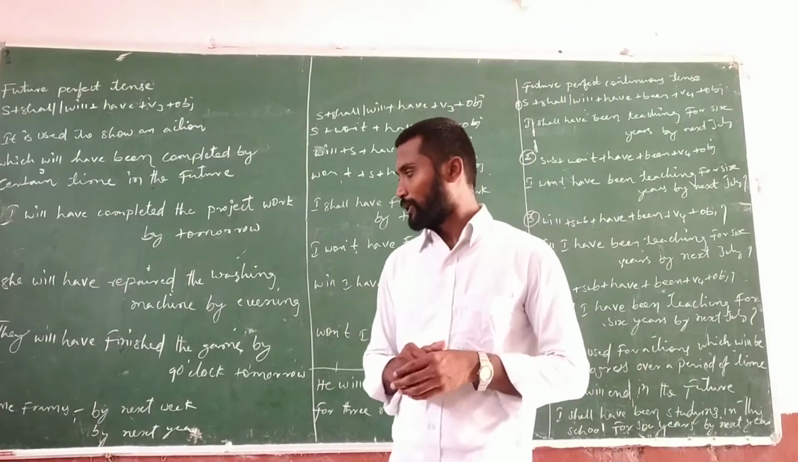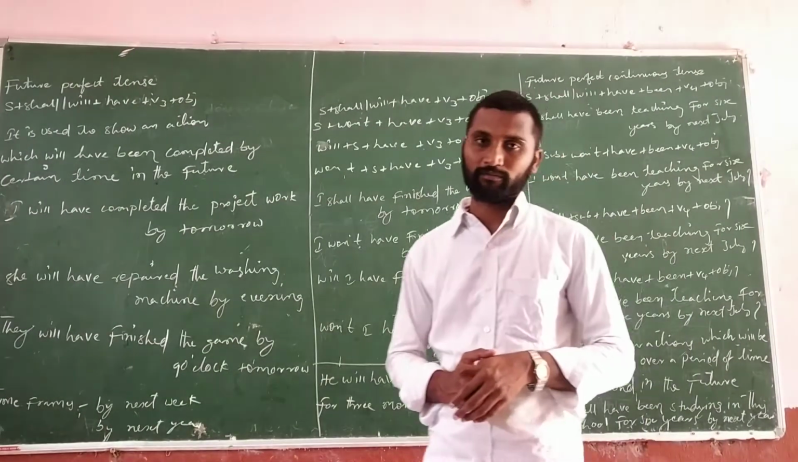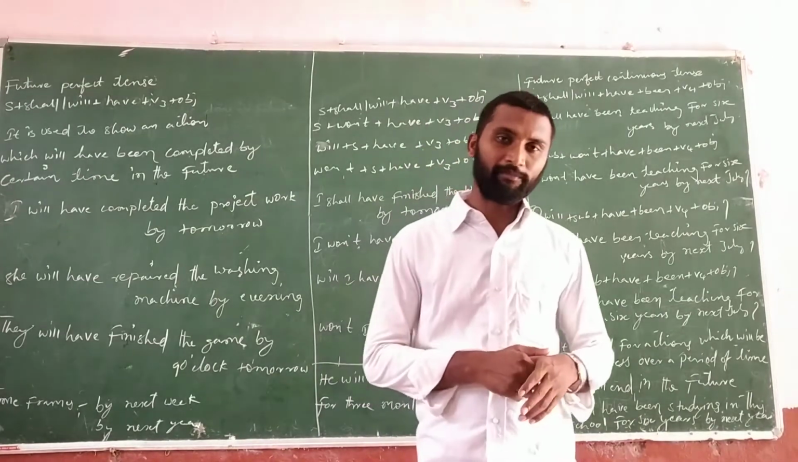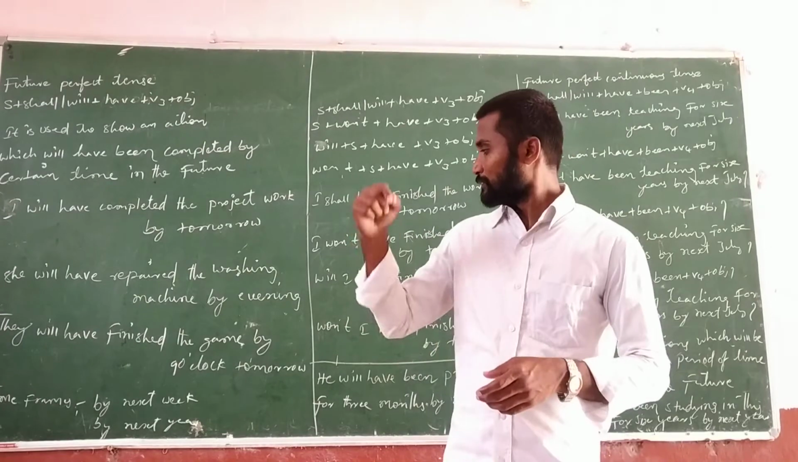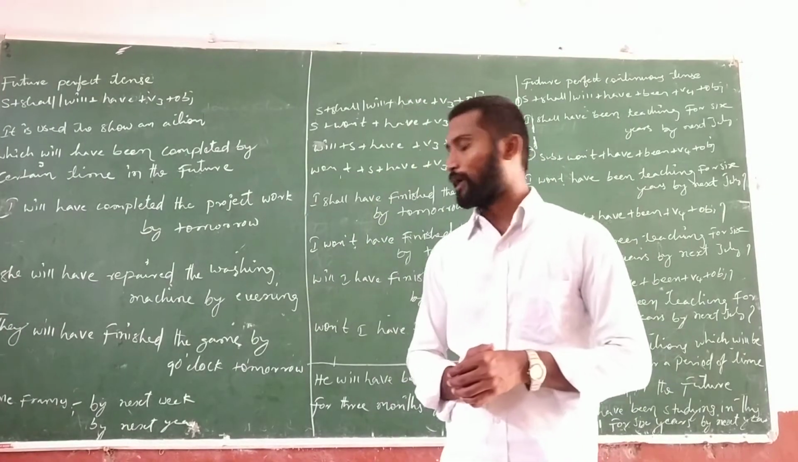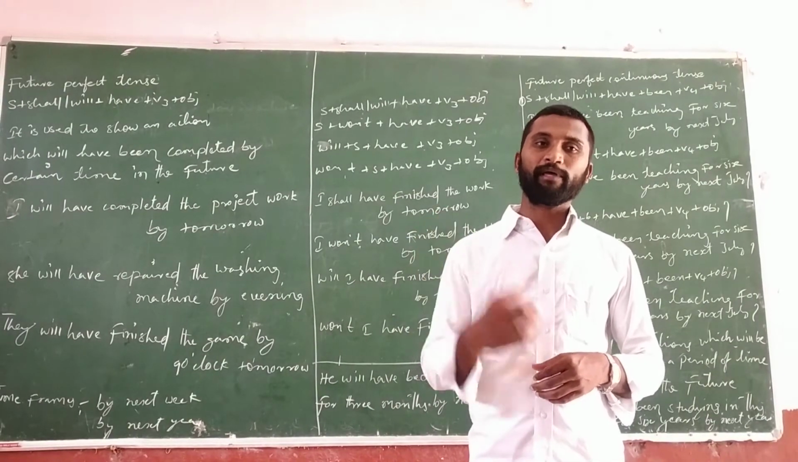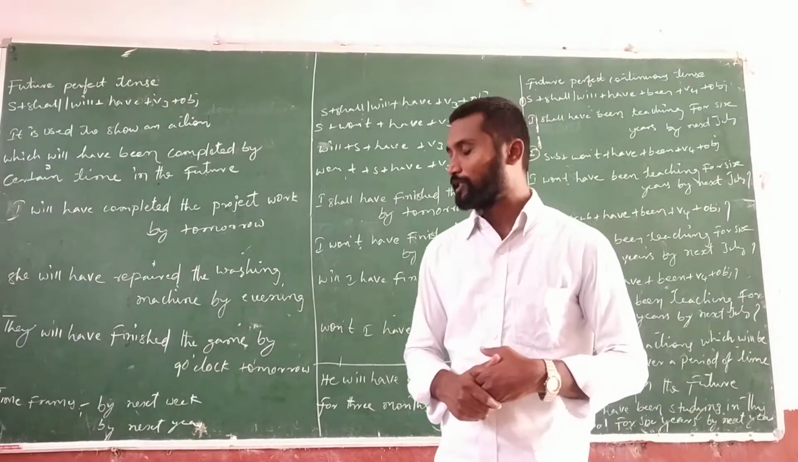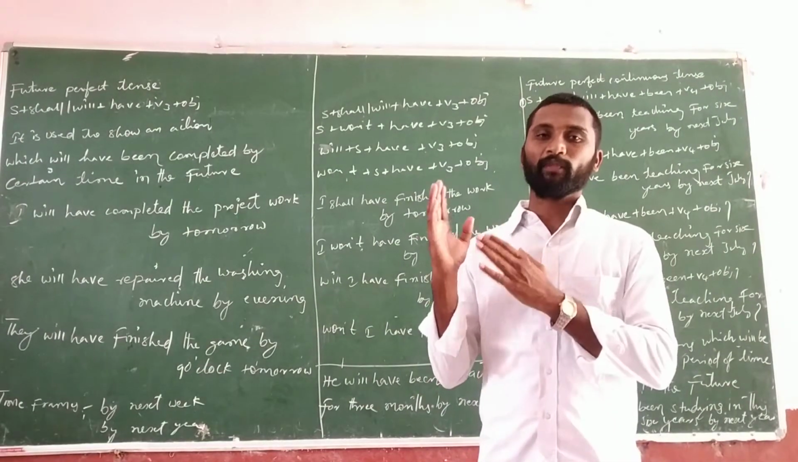Next example: they will have finished the game by 9 o'clock tomorrow. Already they started the game. When will the game finish? They will have finished the game by 9 o'clock tomorrow. By tomorrow, by 9 o'clock, the game will be finished. So these are the examples in the future perfect tense.